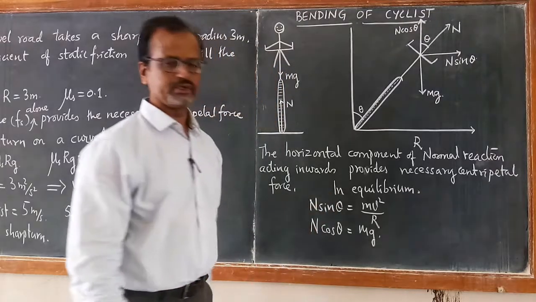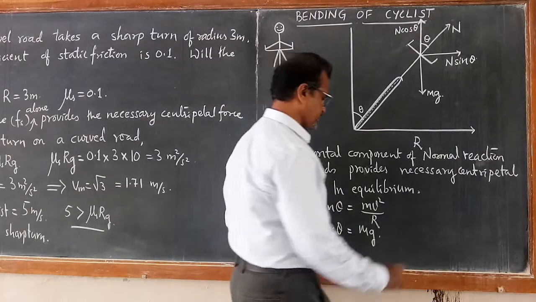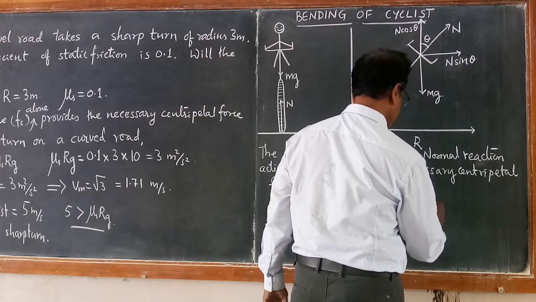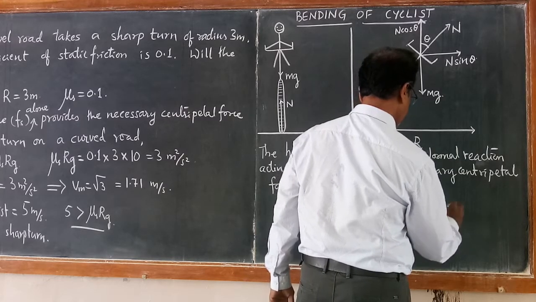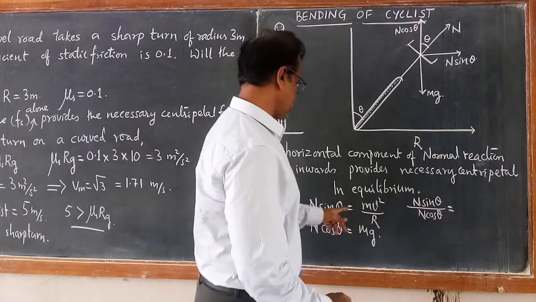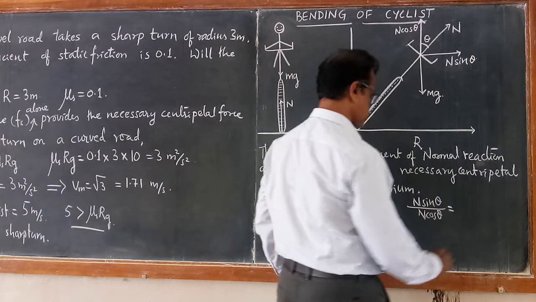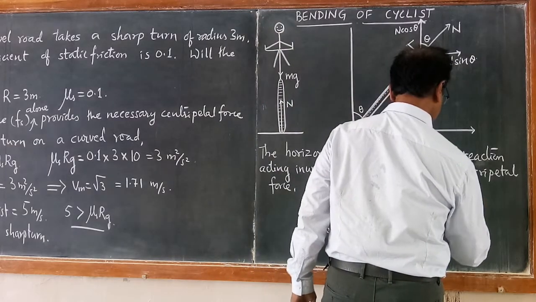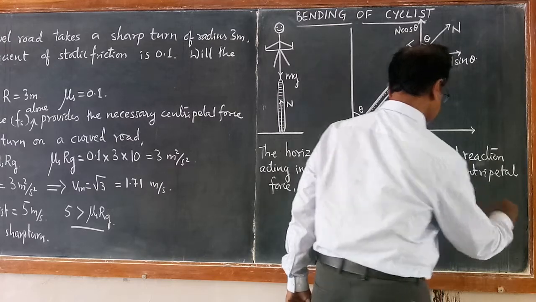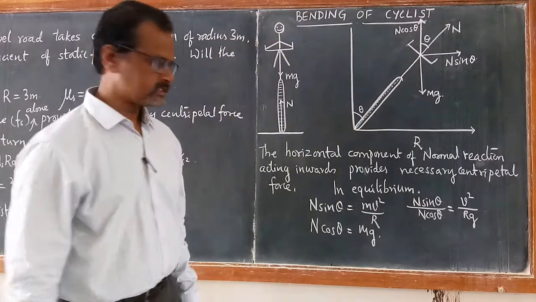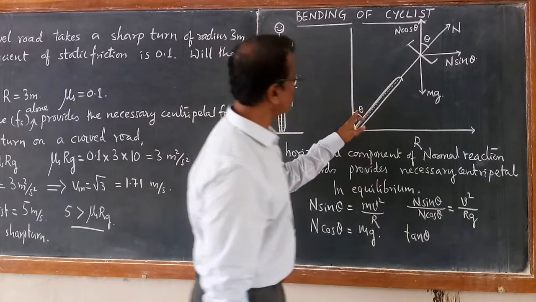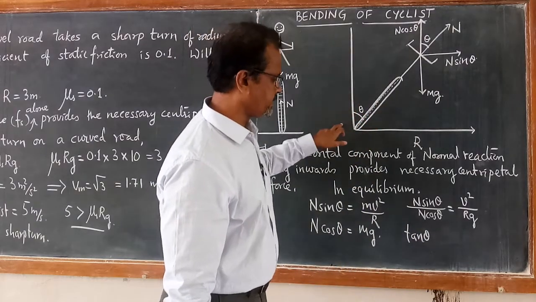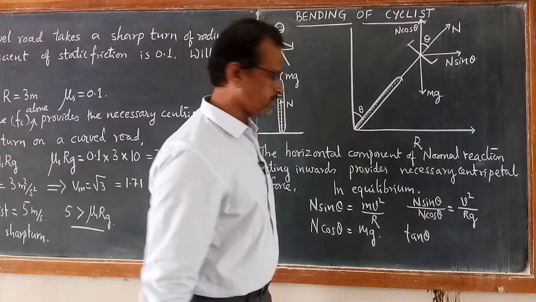So if you take the ratio N sin theta by N cos theta, then it becomes tan theta. m cancels. We will get v squared by rg. Therefore, the angle through which he leans with respect to the vertical line is very important.